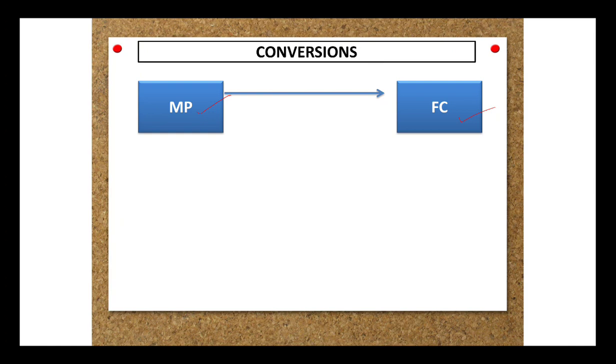So whenever we need to convert the market price into the factor cost, we will always be deducting the NIT, which is net indirect taxes, and this NIT is nothing but the indirect taxes minus the subsidies. Vice versa, in case you want the factor cost to be converted into the market price, then you have to add the NIT. Net is the difference between the indirect taxes and the subsidies.